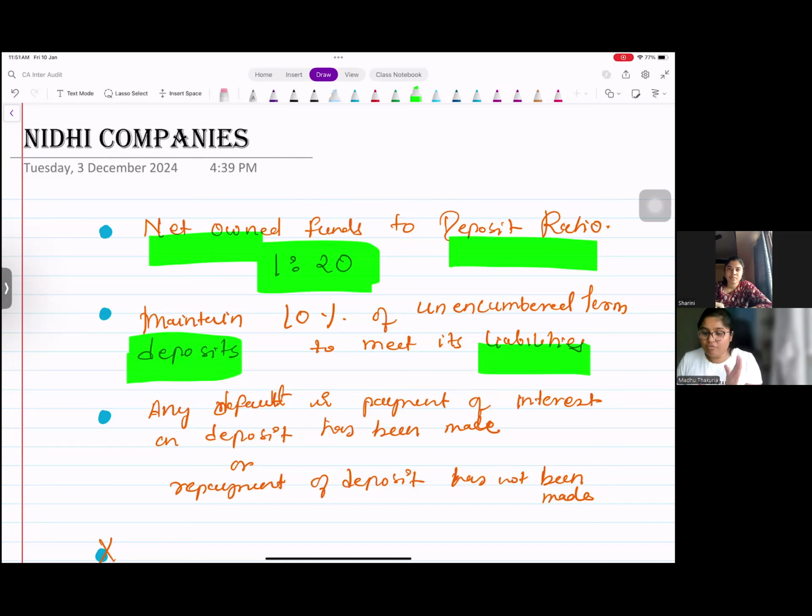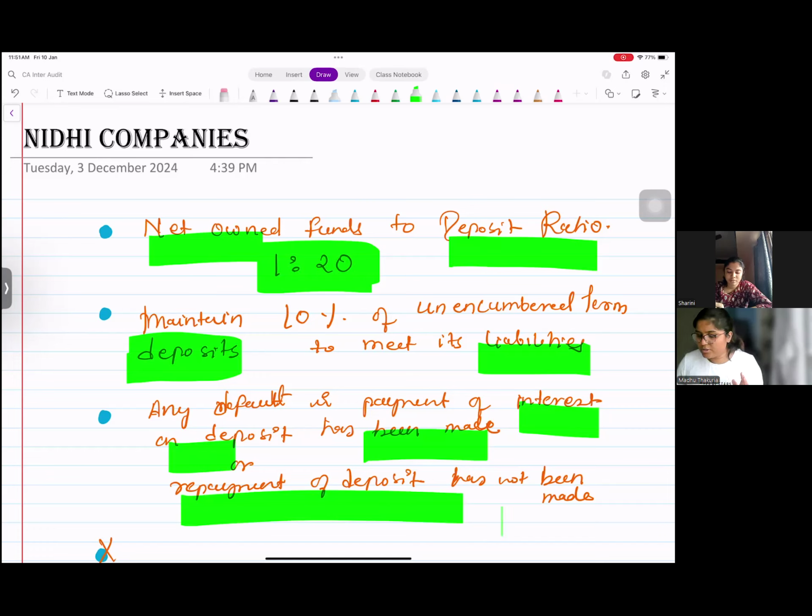In case of any default in the payment of interest on deposit, or repayment of deposit has not been made, because Nidhi companies take money from their members, right? In terms of deposit, now they have to repay that. They have to give deposit interest on that, or after the term is ended, they are going to repay that deposit. Have they delayed that, or is there any default in the interest payment or the repayment of deposit? If yes, that needs to be reported.